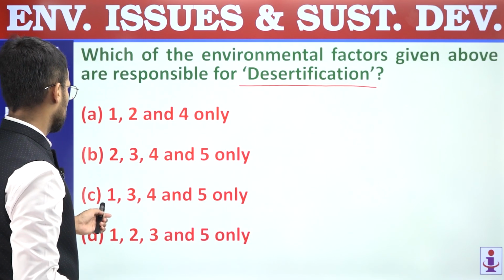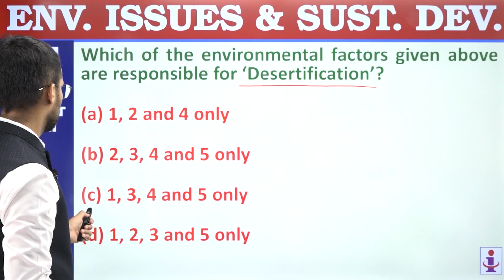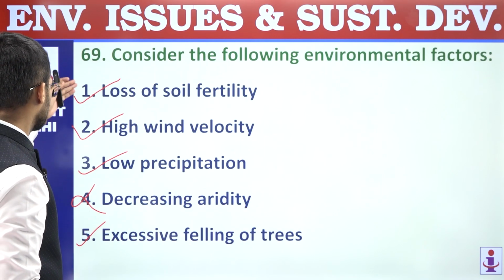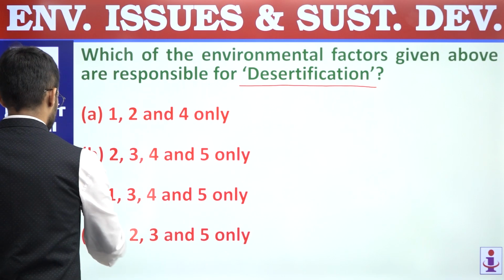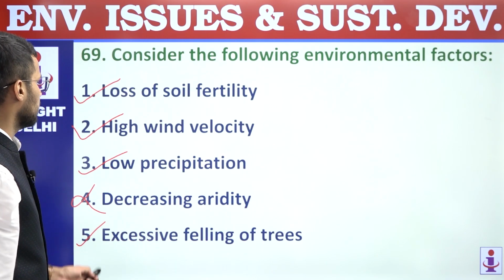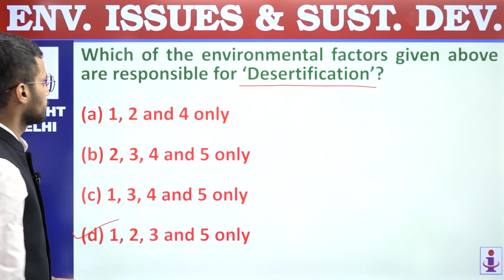1, 2, 3 and 5. 1, 2, 3 and 5. Option D. Right. So question number 69, correct answer is D.